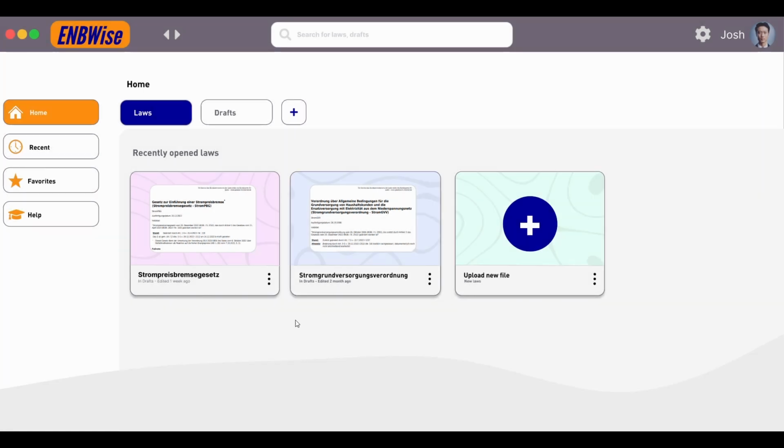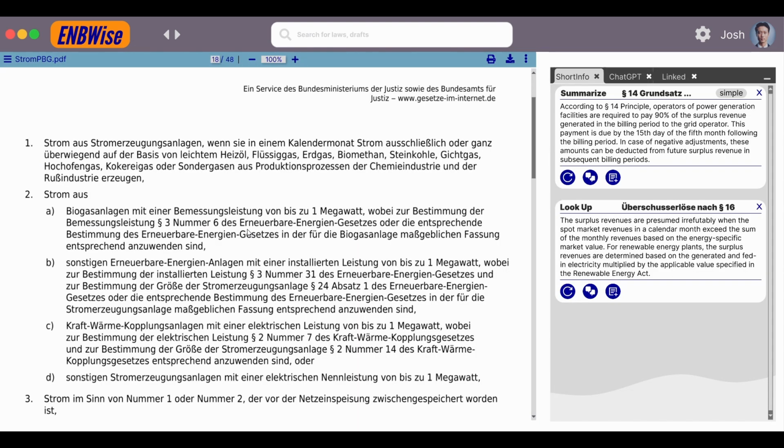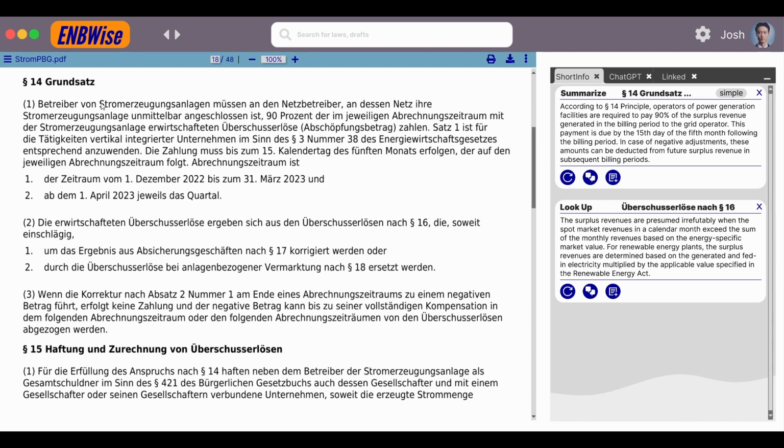So, if an employee wants to work with a document, you simply select the document by clicking on it. For example, here the Strompreisbremsegesetz. When you click on the law, you get to this page. On the left side, you see a simple PDF reader with all the basic tools, for example, to zoom out, to zoom in, to download the document, or to print the document. Of course, you can scroll down the document. As you can see, we are on page 18 and we are at paragraph 14, the Grundsatz of the Strompreisbremsegesetz.